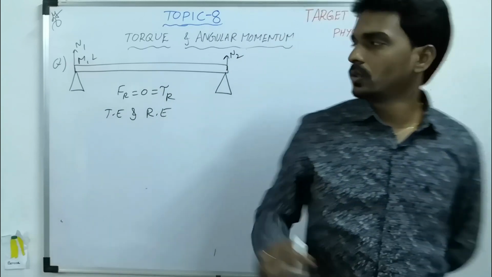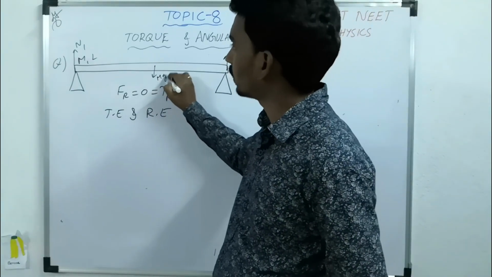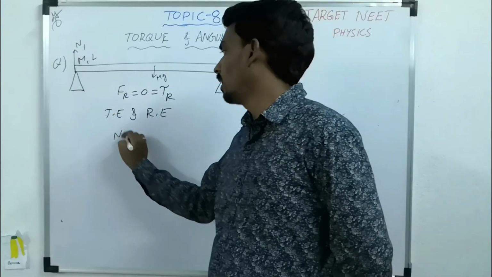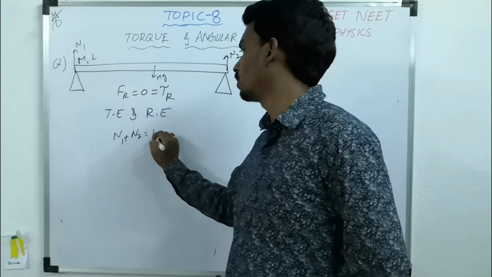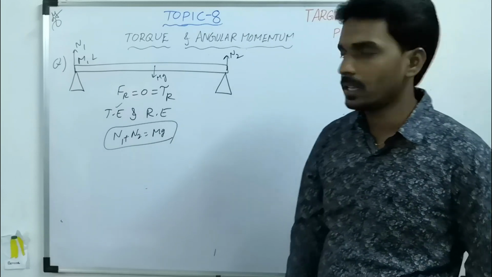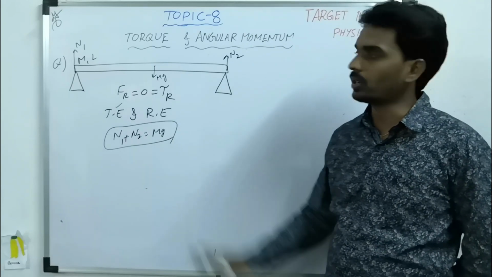Now if you use the free body diagram, there is one mg, one N1, one N2. Then the upward force must be equal to the downward force because it is in translational equilibrium. Similarly, torque on the system also must be 0 about any point.